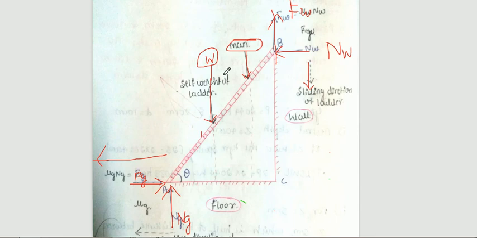That weight also you need to consider. So totally 6 forces usually need to be considered in a ladder problem. Is it clear? That is how we represent the ladder in a schematic representation. Is it clear?